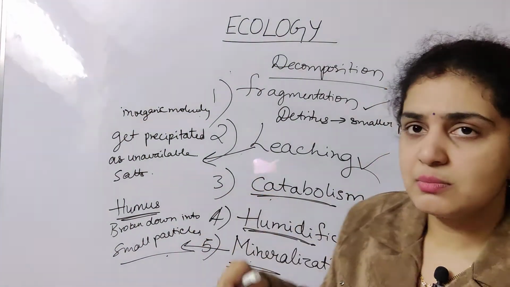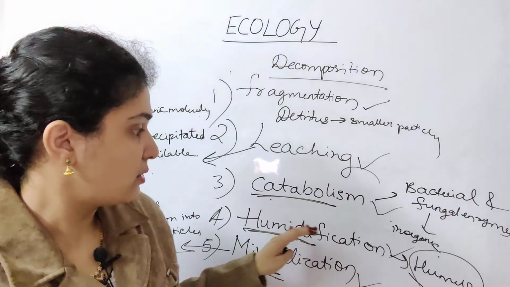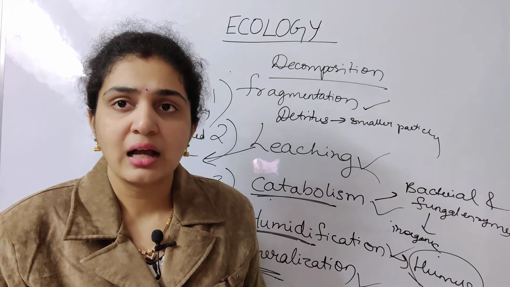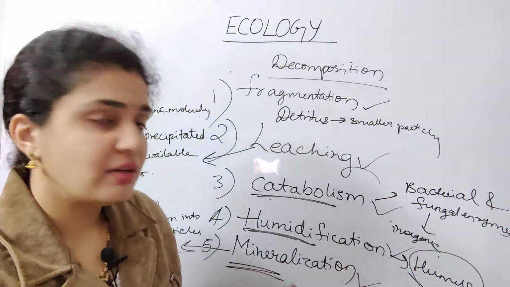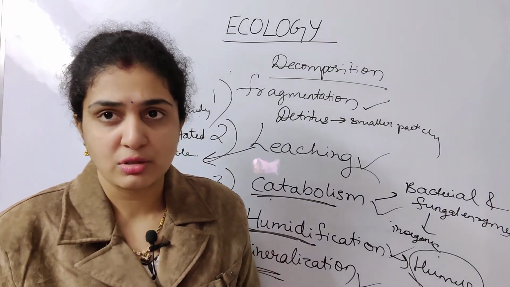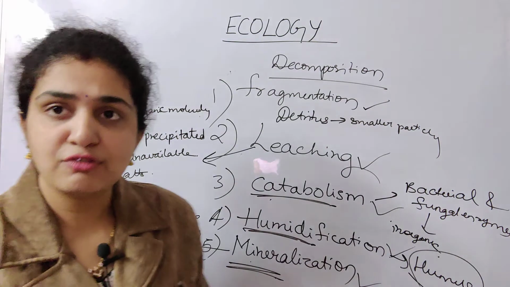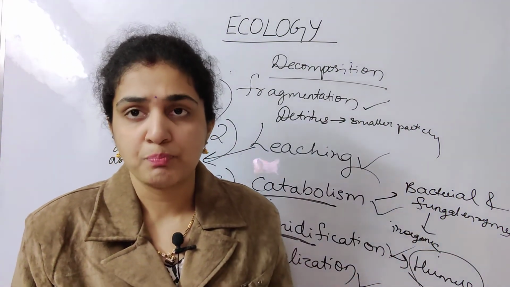Catabolism is where bacterial and fungal enzymes act. In humification, humus is formed, a dark colored amorphous substance. And in mineralization, the humus is further broken down.